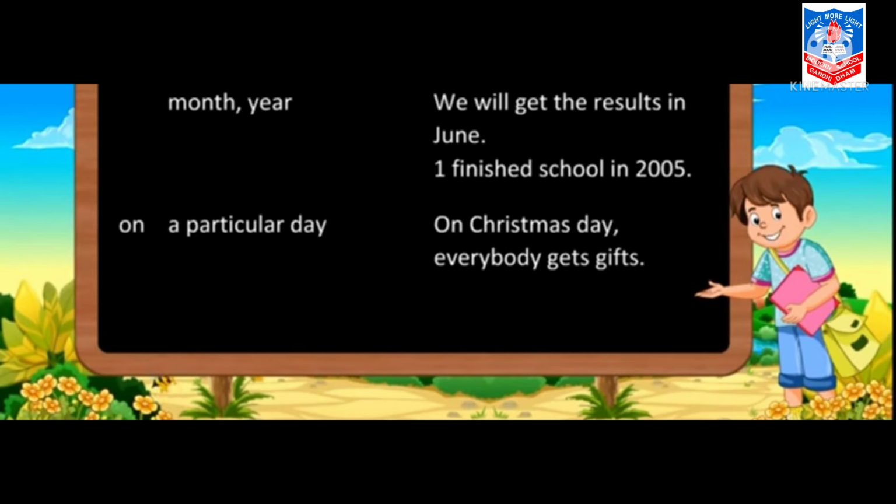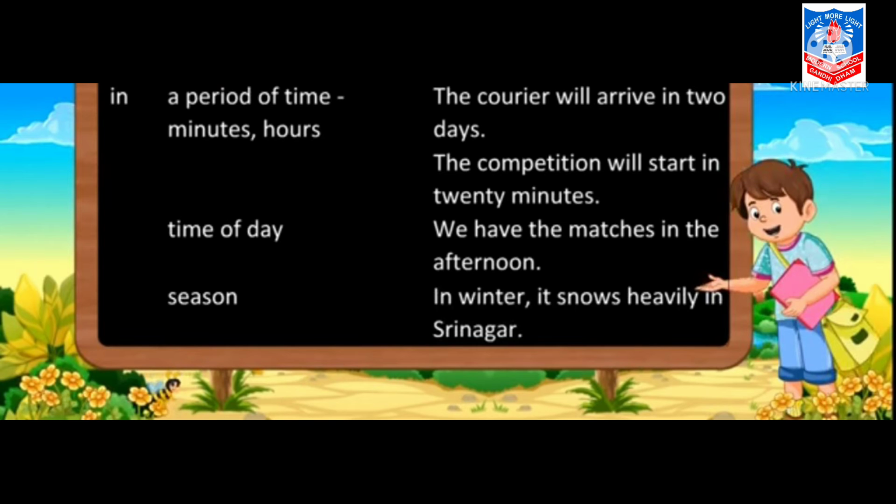Second, on is used as a particular day. Like on Christmas Day, everybody gets gifts. Again, on is a particular period of time when you get gifts. Then next we are going to learn the preposition of time using in, and how you will understand in 3 ways: a period of time like minutes or hours, time of day or seasons.